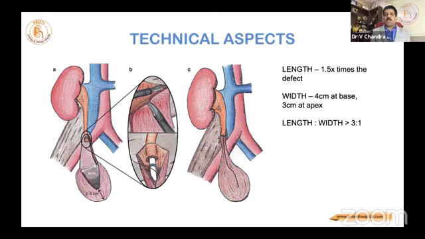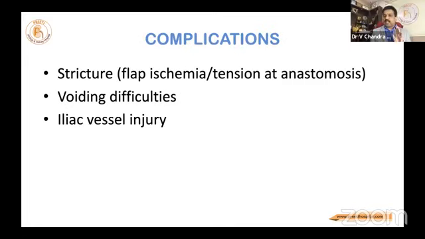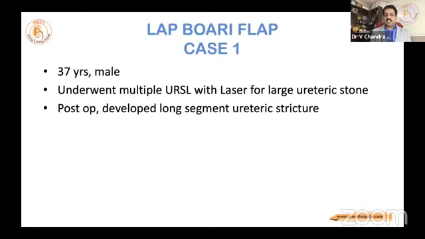Either you can do a tunneled anastomosis into the mucosa or direct end to end. Contraindications are small bladder capacity and radiation. Complications, like any anastomosis: it can stricture, it can have voiding difficulty if you use too much of the bladder, iliac vessel injury. Now my case is an interesting case.